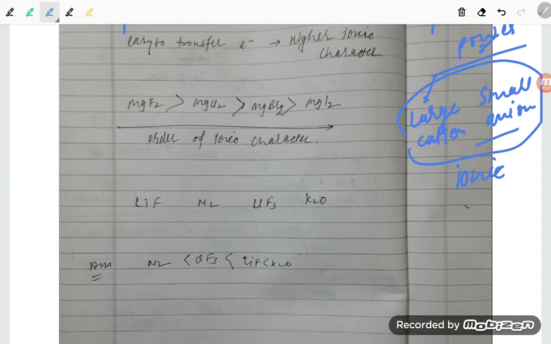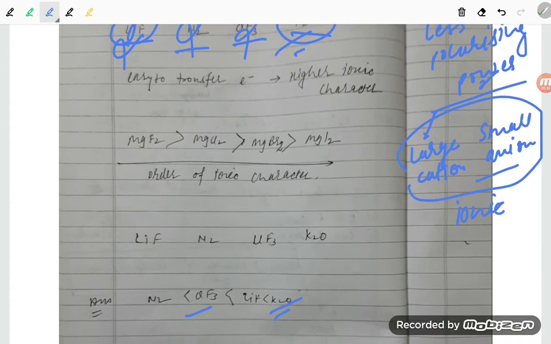One more question, students. Which is the correct order? K2O is more ionic, then ClF, and then LiF. This is the N2. So this is the ionic order.